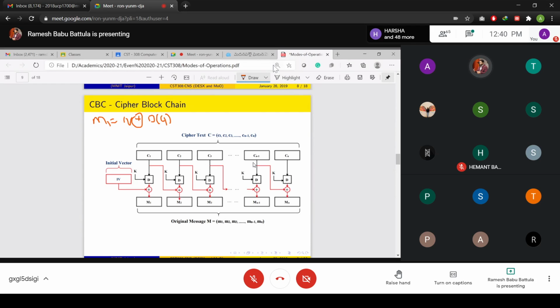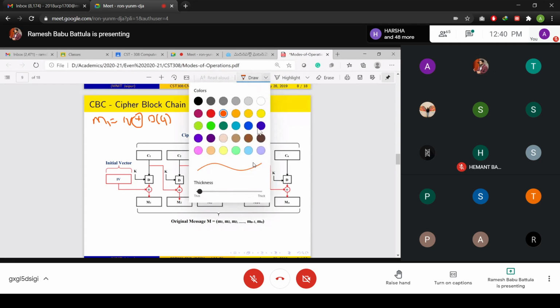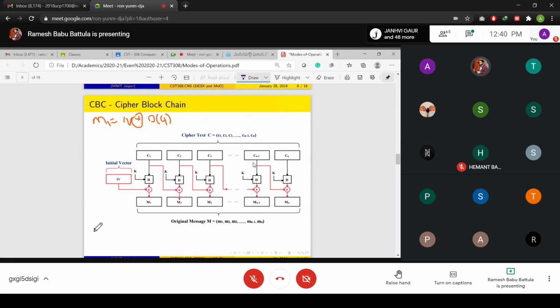If I want to write Mi, then Mi is equal to C(i-1) XOR decryption with key K of Ci.